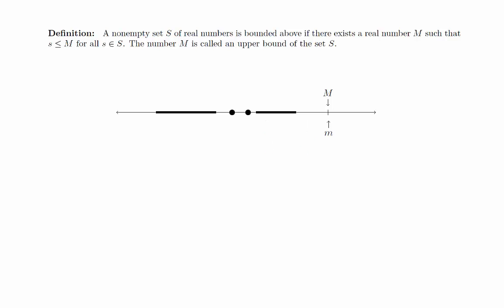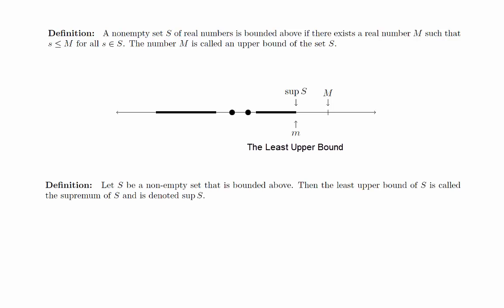Intuitively, it seems there should come a point where you simply can't get any smaller while still being an upper bound. This value is known as the least upper bound, and is the smallest of all upper bounds. We denote the least upper bound of a set as sup S, where sup is short for supremum, which is an older Latin word that was used to denote the same concept.